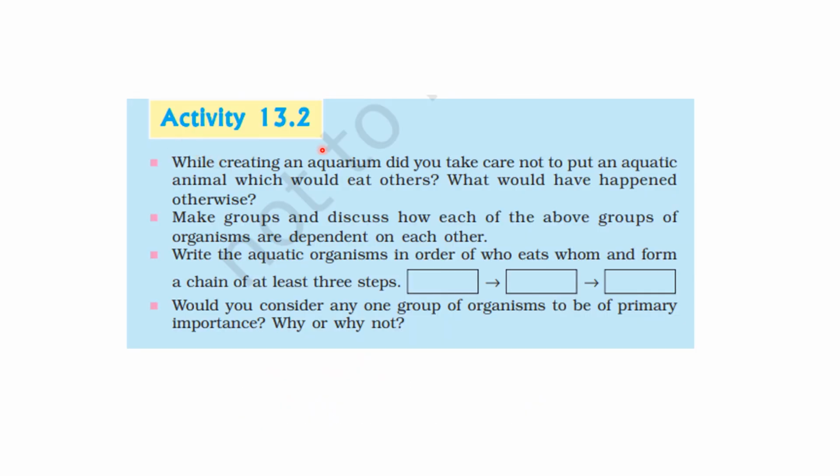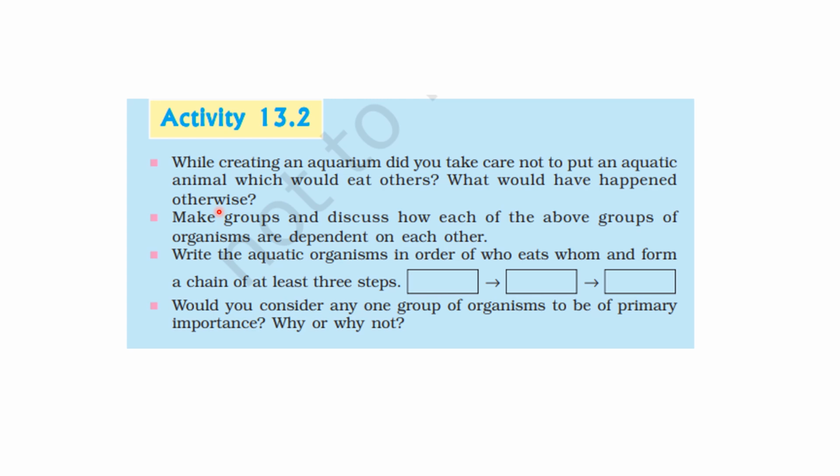Now here is a small activity 13.2. While creating an aquarium, did you take care to not put an aquatic animal which would eat others? Okay, what would have happened otherwise? Suppose you took two types of fishes and one type of fish eats the other type. So you should not do that, because then it will eat all the fishes, and out of the 15 fishes we inserted, fewer would be left.